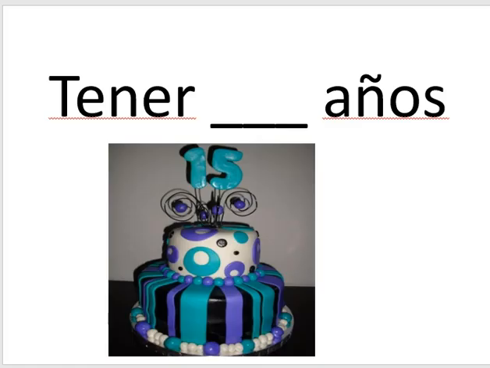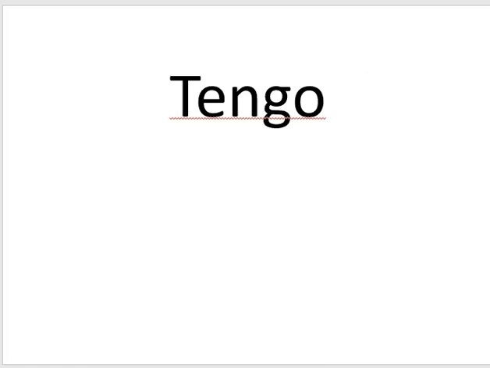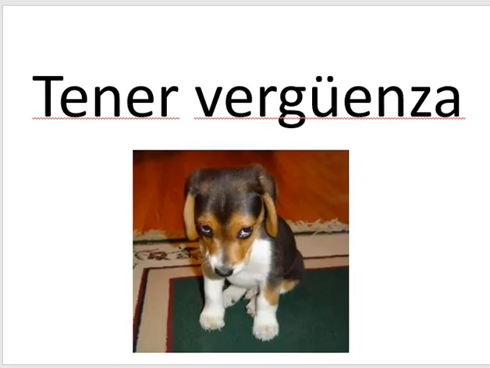Okay? So, what you have here is tener is your general verb to have. So we're going to go over the different ways so you can specify who has. Tengo. Tengo is I have. So if I want to say I have embarrassment, I would say tengo vergüenza.